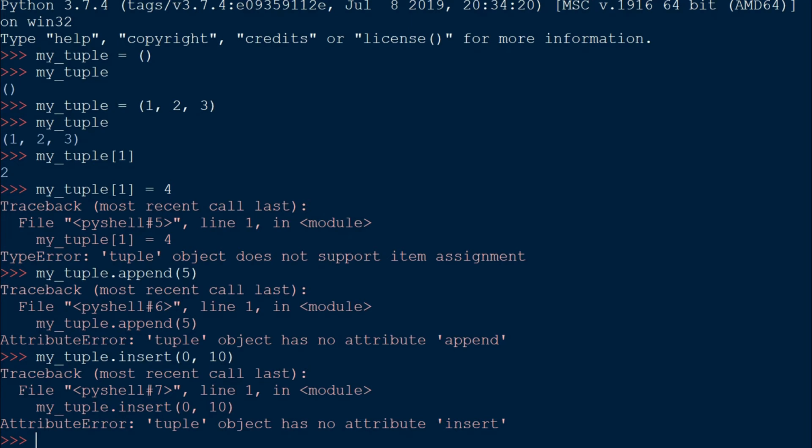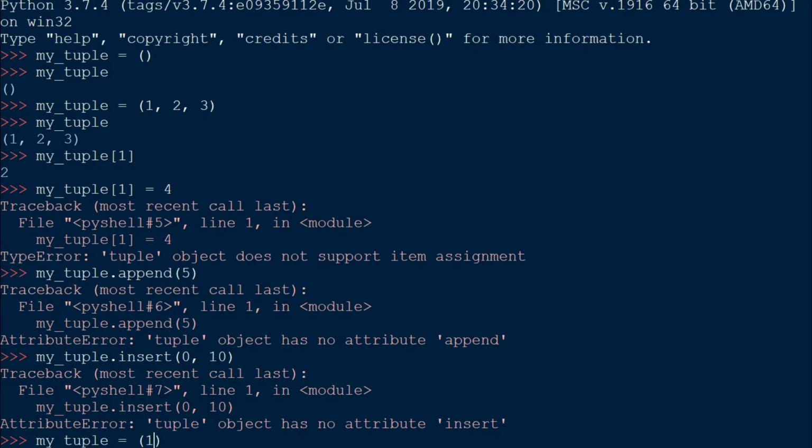Similar to list, a tuple can also store any type of value. Either it's a string value, integer value, float value, another list or another tuple. It can store any value. Let's try and do this. I'll write myTuple is equal to something like this.